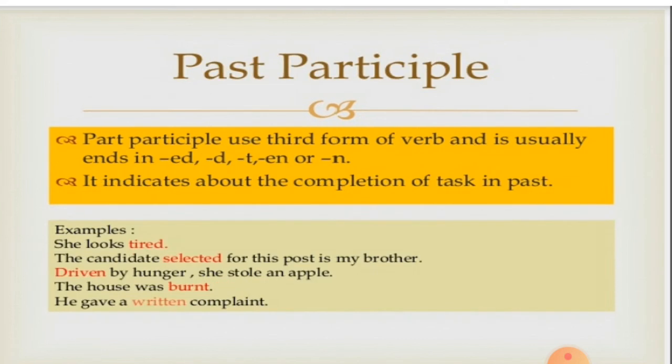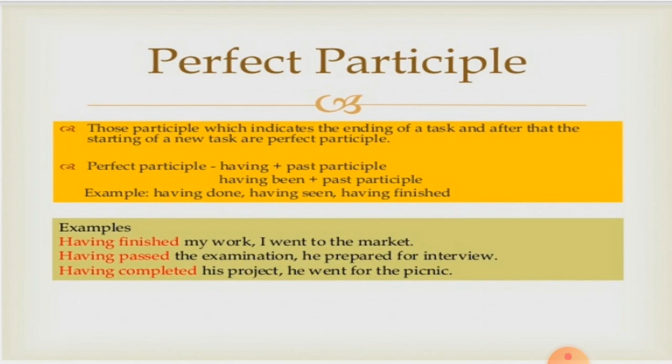Now let us see the past participle form. The past participle uses the third form of verb and usually ends in ed, d, t, en or n. It indicates the completion of a task in the past. She looks tired. That is the past form. The candidate selected for this post is my brother. Selected, ed, the past form. Driven by hunger, en, she stole an apple. The house was burnt, ending with t. He gave a written complaint, double t-e-n.